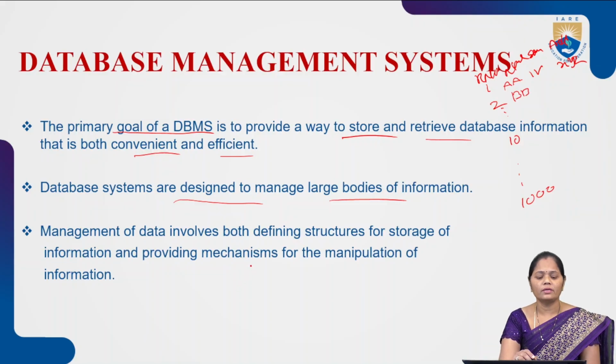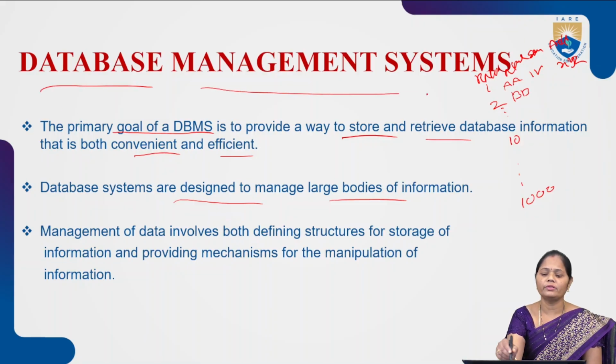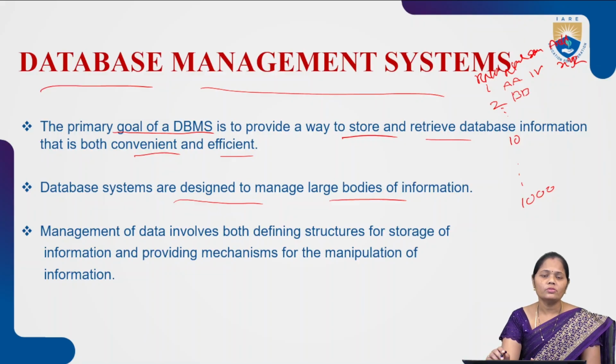The next one is management of data involves. The term database management system has two parts: database and management system. We know that a database means a collection of interrelated data. Whenever you store the data, you have to manage it. Sometimes we may need to modify the data.